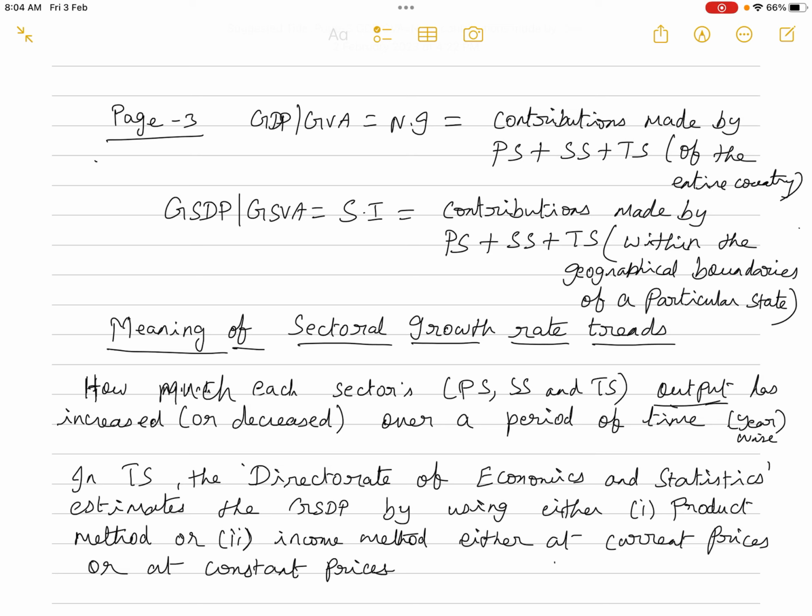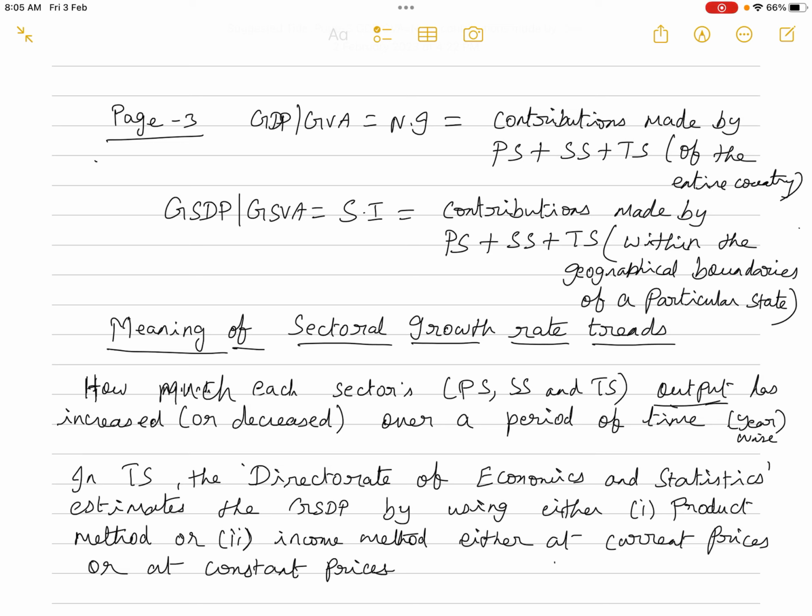Okay. Now what is the meaning? This is about the contribution made by different sectors. Now what is the meaning of sectoral growth rate trends? Okay, the question is sectoral growth rate trends. So sectoral growth rate trends is nothing but how much each sector, that is the primary, secondary and tertiary sector, output has changed. That is either it has increased or decreased over a period of time.